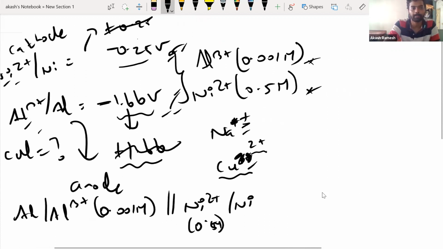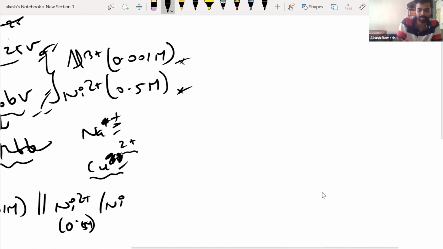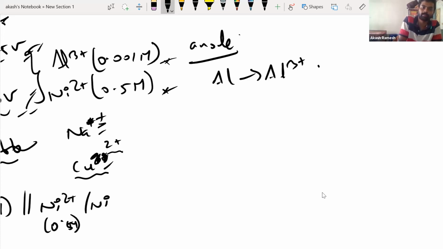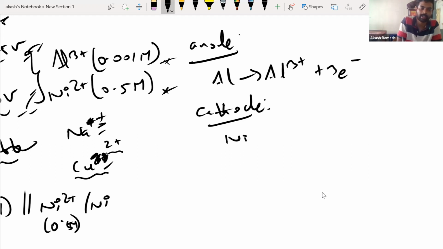Now let me write the half cell reactions. Say I start with the anode. Aluminum is forming aluminium 3 plus by losing 3 electrons, and at cathode, you have nickel 2 plus accepting 2 electrons to form nickel.